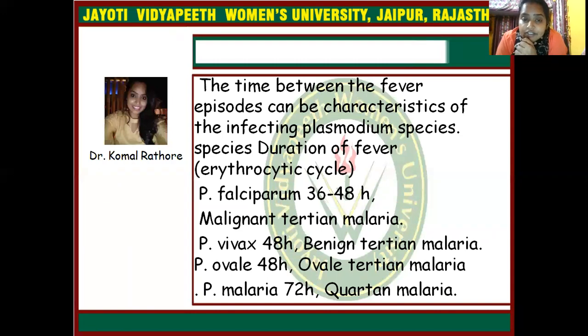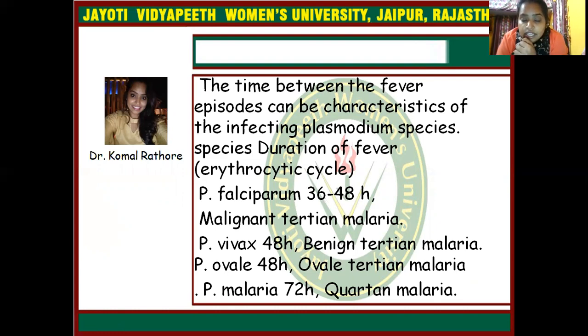The time between the fever episodes can be characteristic of the infecting Plasmodium species. Species, duration of fever, erythrocytic cycle: Plasmodium falciparum is 36 to 48 hours, called malignant tertian malaria. Plasmodium vivax is 48 hours, benign tertian malaria. Plasmodium ovale is 48 hours, oval tertian malaria. And Plasmodium malariae is 72 hours, quartan malaria. So their names are different.